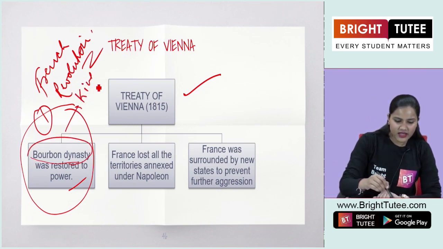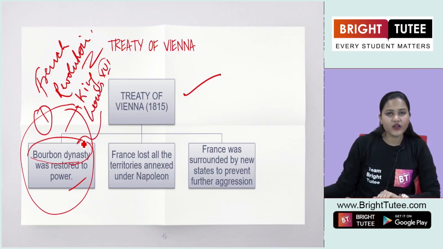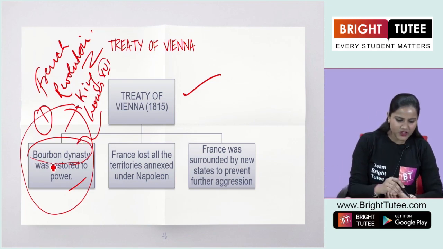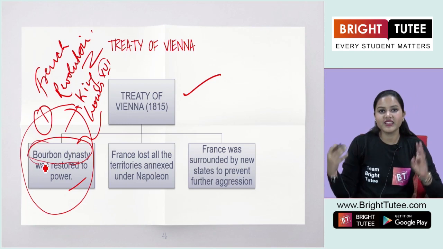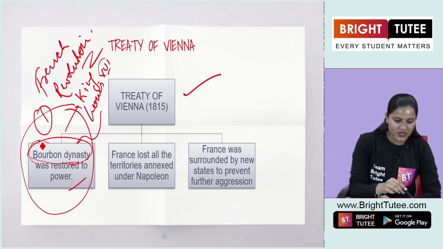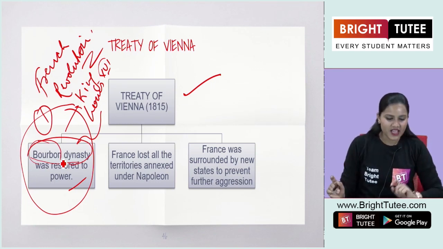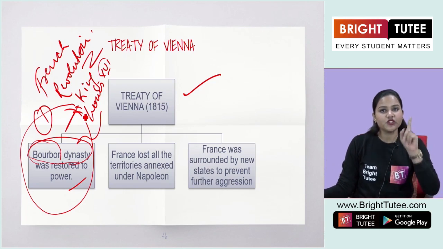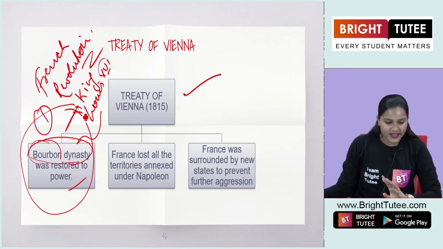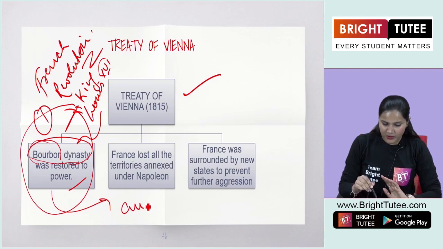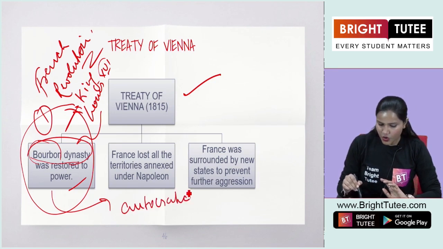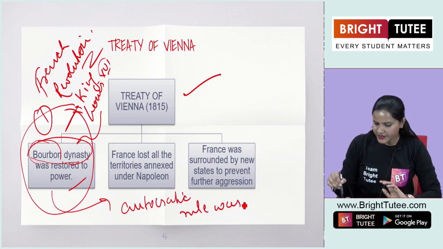King Louis XVI was from this family of the Bourbon dynasty, and you can definitely remember the name through the biscuit. There is a famous brand, the Bourbon, right? The name of the biscuit is Bourbon, and through that you can connect this name so that you will never forget it. So basically, it was restored to power because in the French Revolution, you already have learned that the autocratic rule was overthrown, right?